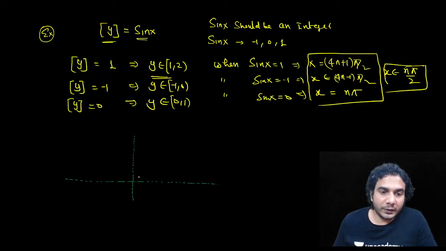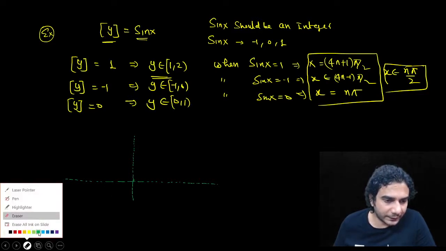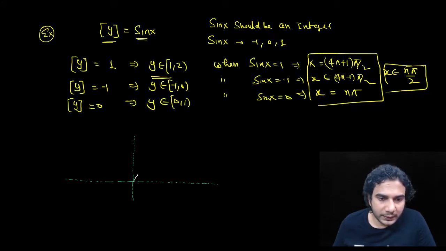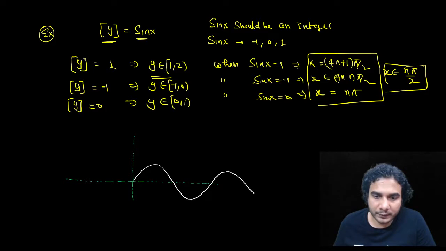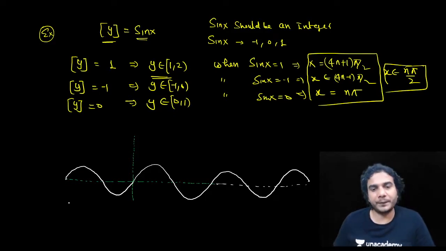So first, what are we going to do? We'll plot the base graph, this sin x, and later we'll remove this graph of sin x. I'll draw with white color. This is sin x. Let's keep drawing. Okay, like this. This much. And let's draw here also. Like this.